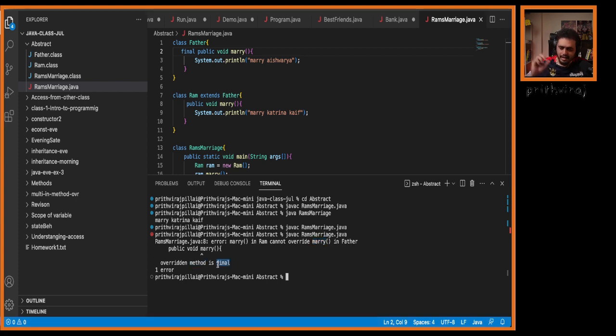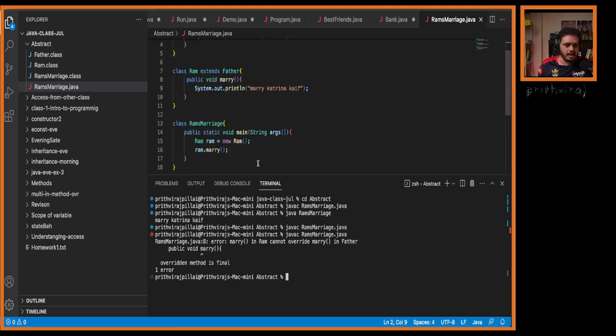So if I declare a method as a final method, can we override that method, everyone? Can we override that method? No. Clear? Anyone has any doubt? No doubt? Okay, let us add a simple note in our notes. Done?